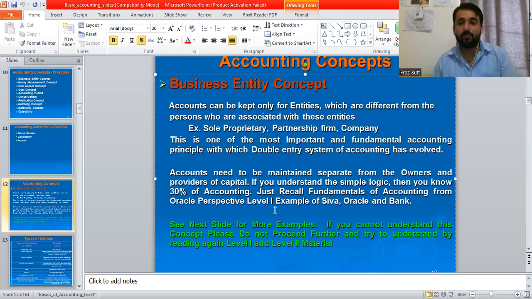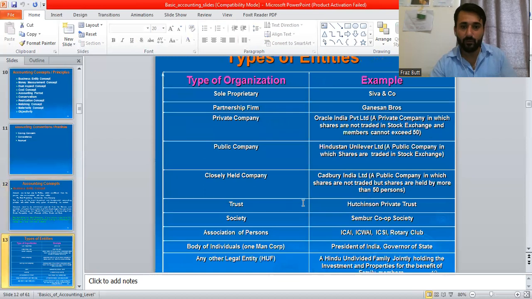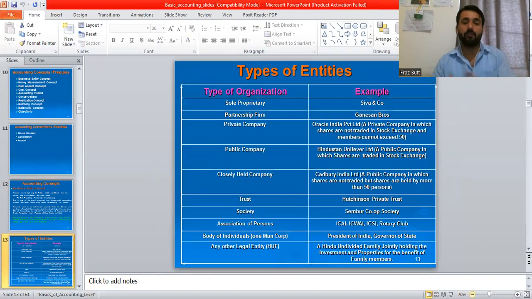Just recall the fundamentals from the respective level one: Siva, Oracle, and Bank. We will read their examples in the coming slides. Bank is a sort of company, Oracle is a sort of partnership business, and Siva is the owner of a shop, a sole proprietor. Then let's move to slide number 13. Here types of organizations are given with examples. Sole proprietor, Siva, and Corporation, for example.